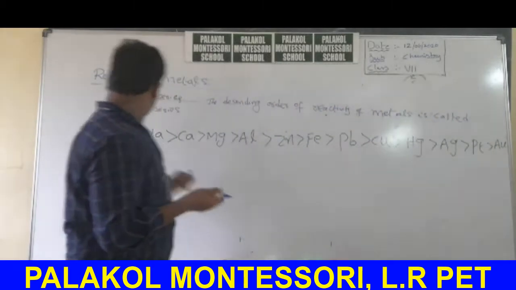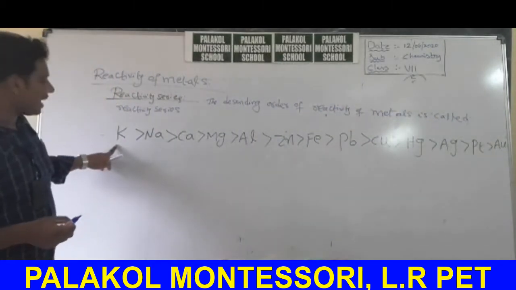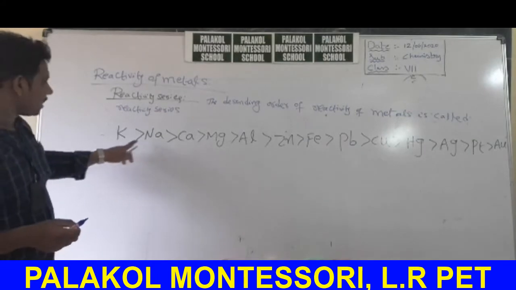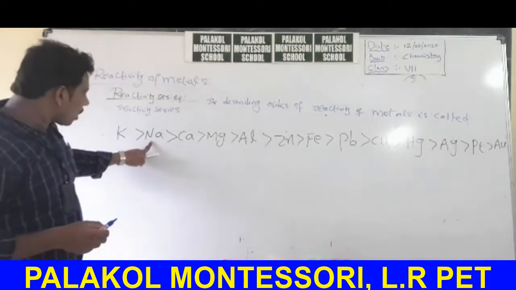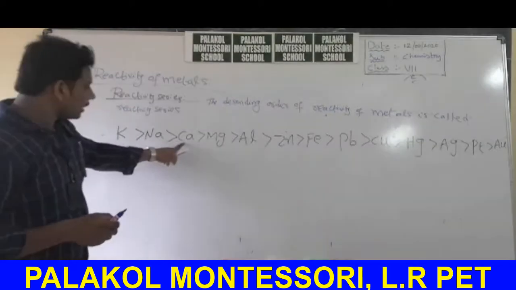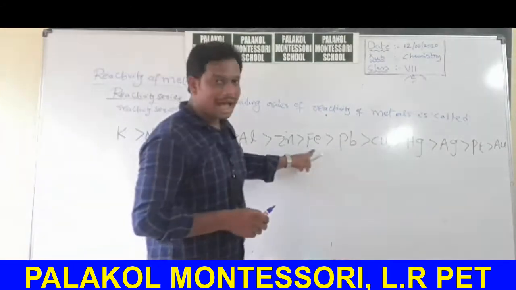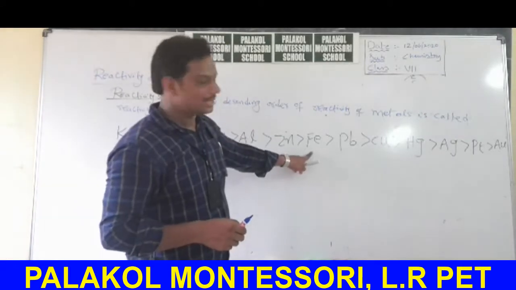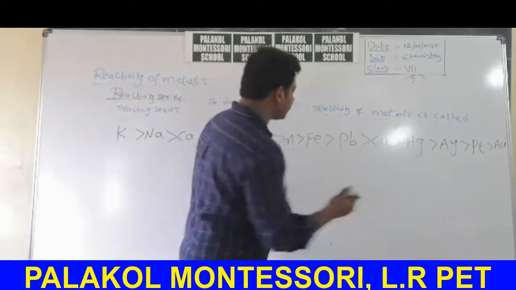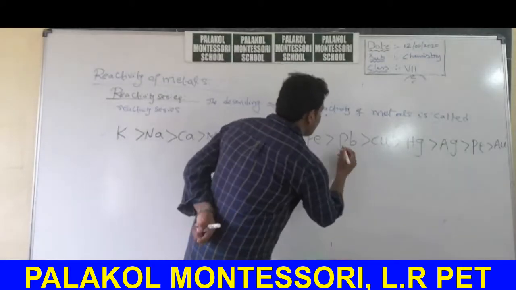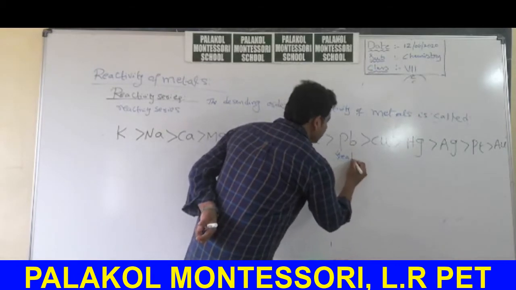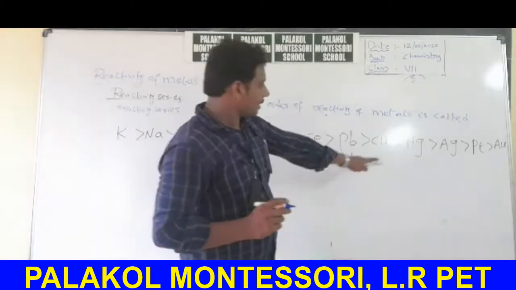Okay, we know already. K for potassium, in Latin language we will call it as kalium. Na means sodium, in Latin natrium. Ca, calcium, Mg, magnesium, aluminum, zinc, iron, in Latin ferrum. Lead in Latin, plumbum.